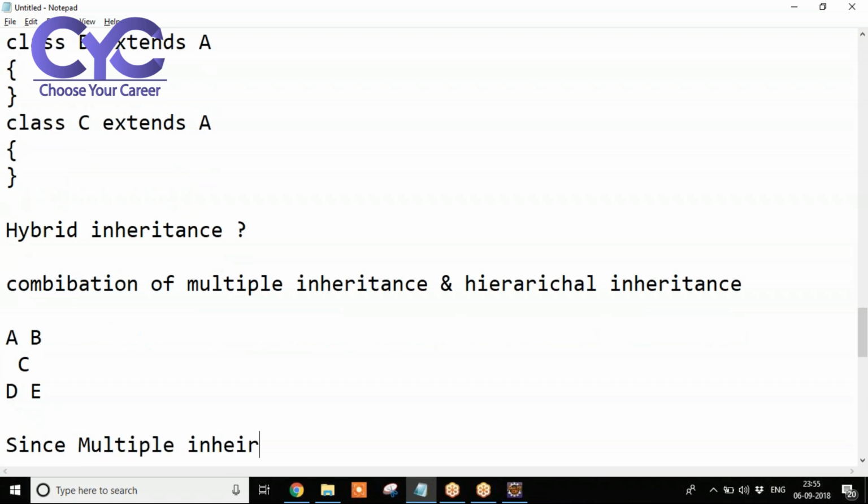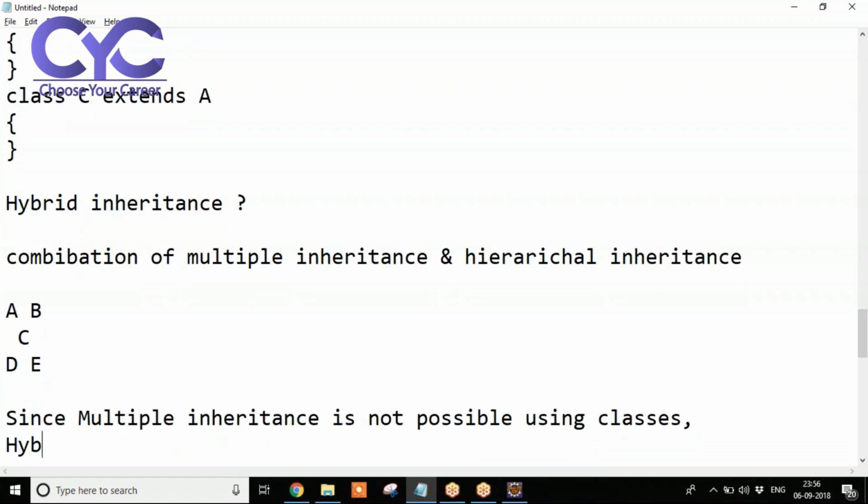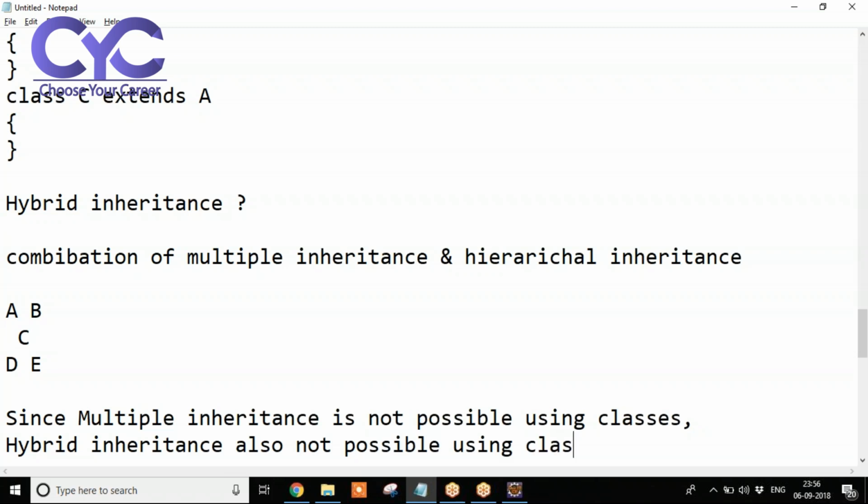Since multiple inheritance is not possible using classes, hybrid inheritance also not possible using classes. Clear?